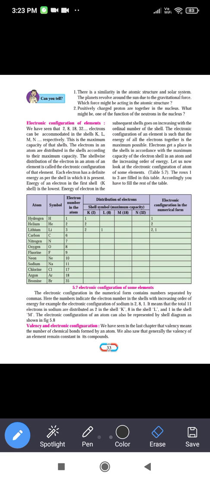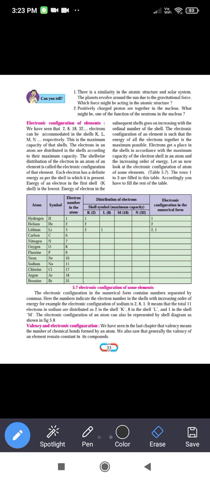As the ordinal number of shells increases, if we move from the inner to outer shells, from K to L, M, N, the energy level of the shells also increases.